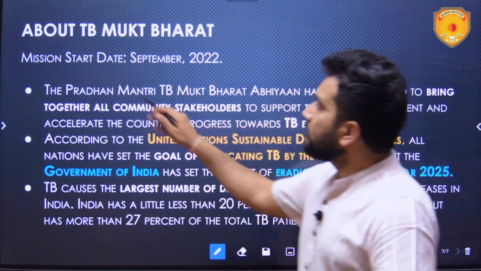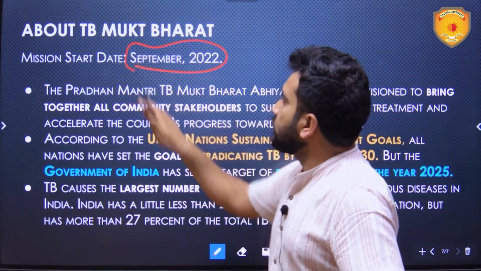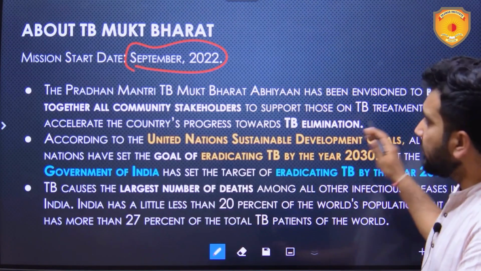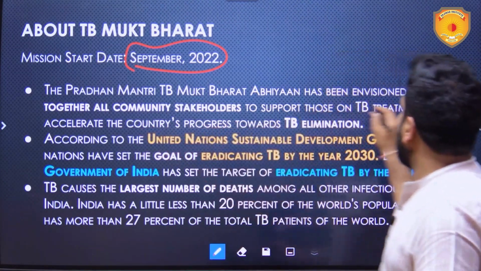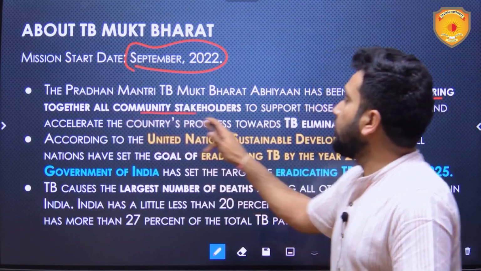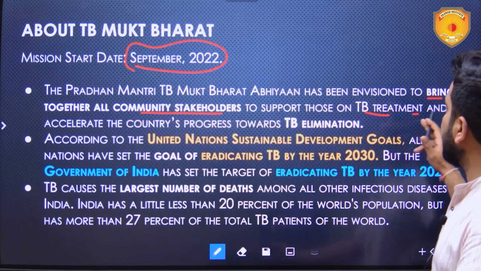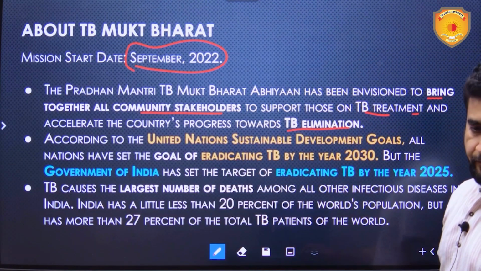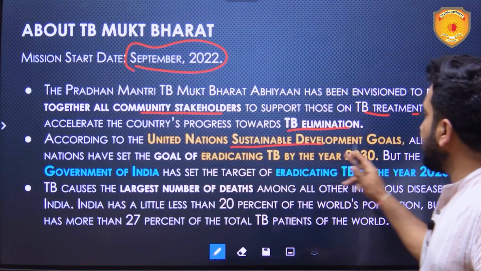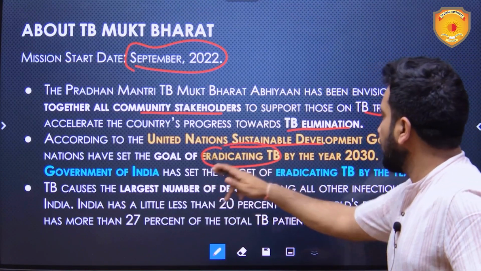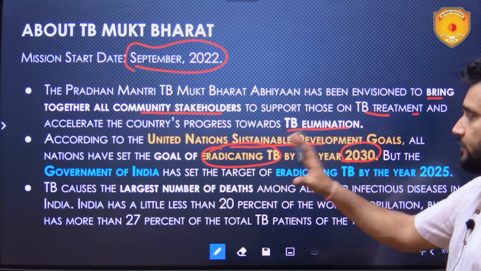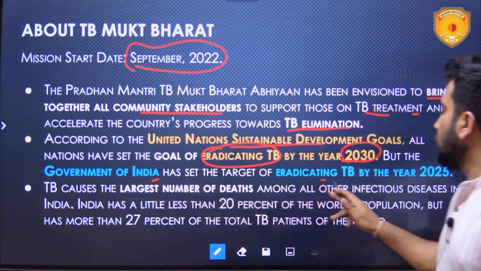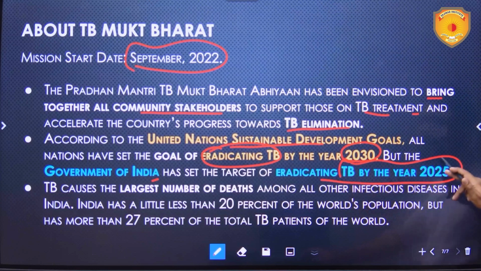Now about TB Mukt Bharat: September 2022 was the date when it was launched. It has been envisioned to bring together all community stakeholders to support those on TB treatment and accelerate the country's progress towards TB elimination. According to the United Nations Sustainable Development Goals, eradicating TB by the year 2030 is part of the SDGs. However, the Government of India has set a target to eradicate TB by the year 2025.